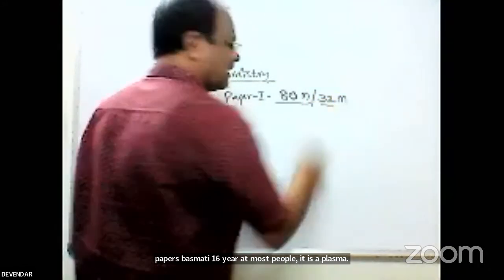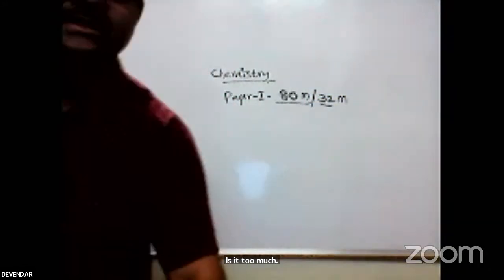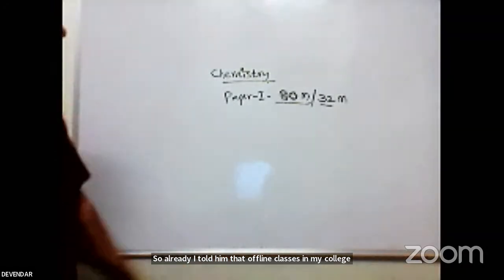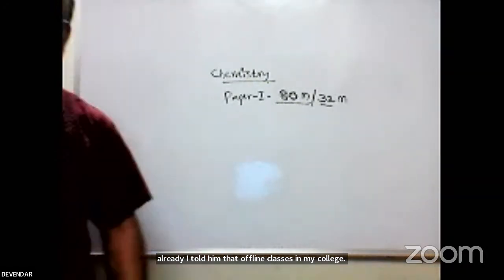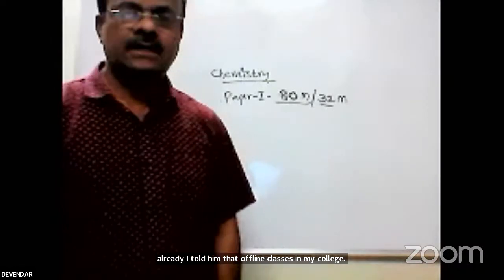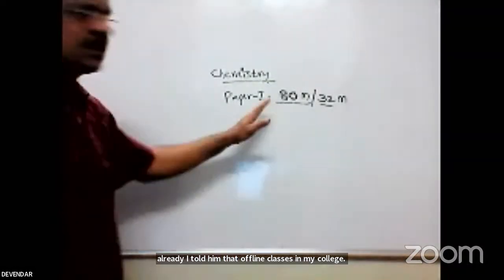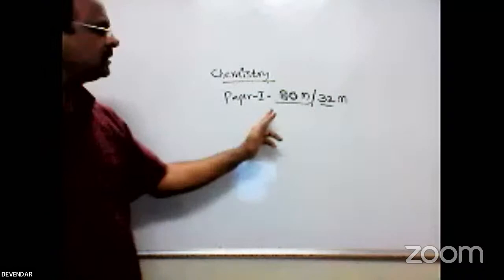So I already told this in the offline classes in my college. I am just rushing because so many students have not attended so far. Even though it is a single class, I am just rushing through that one. Our paper consists of 80 marks, and 32 marks is the pass mark.